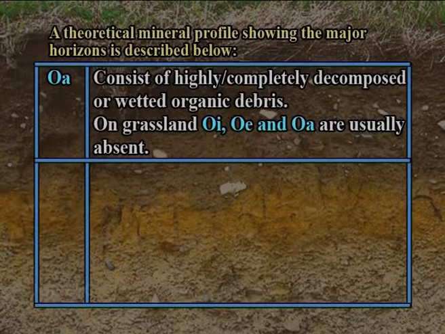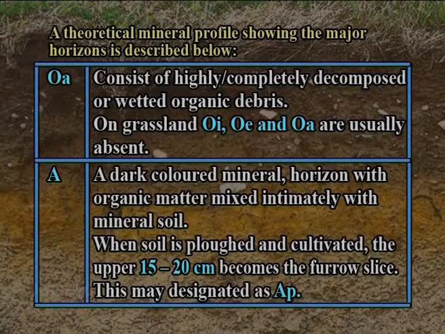On grassland, Oi, Oe and Oa are usually absent. A. A dark colored mineral horizon with organic matter mixed intimately with mineral soil. When soil is plowed and cultivated, the upper 15 to 20 centimeters becomes the furrow slice. This may be designated as Ap.